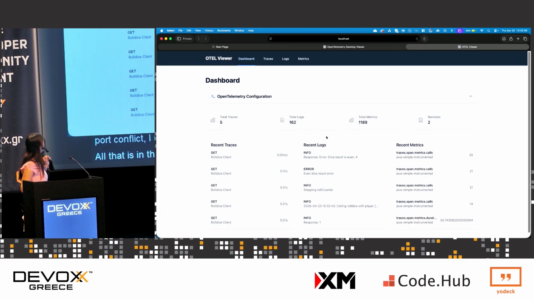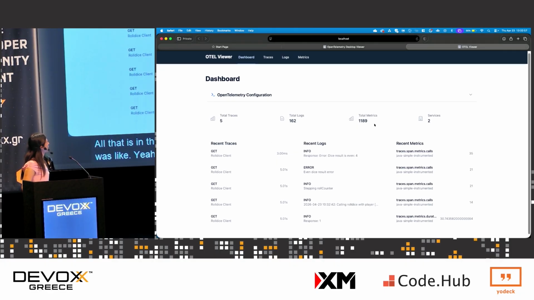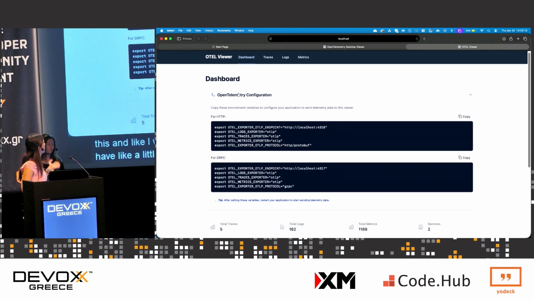And this is OTel front. It said OTel viewer. And this one's cool. It has a little dashboard that shows total traces, total logs, total metrics, total services. The only thing that's kind of sucky is I want to click on these things and it won't let me. But it's nice to have a little dashboard here if you want to go into things individually. And also this is the configuration here. So these are the configurations that you need to add to your application to get that to work.